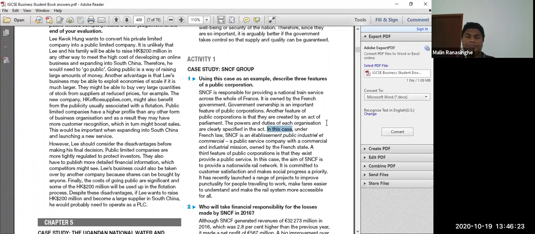So therefore, go through this. When you're writing sometimes 9 markers, 12 markers, and 6 markers, please make sure to write everything as application. A lot of students, some students, write in point form. Never write in point form, you will lose marks for not describing or analyzing the case.